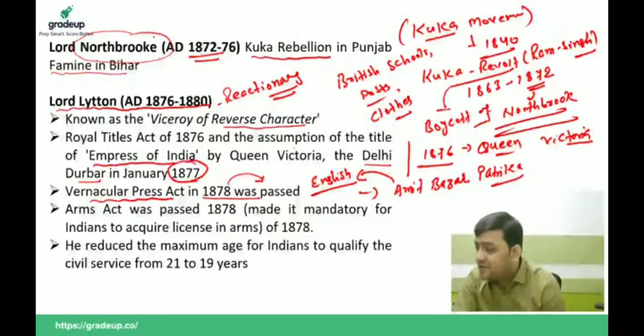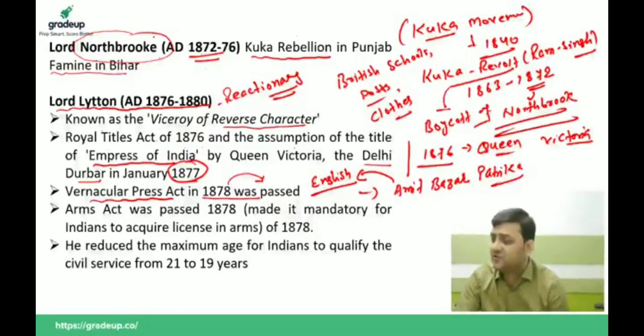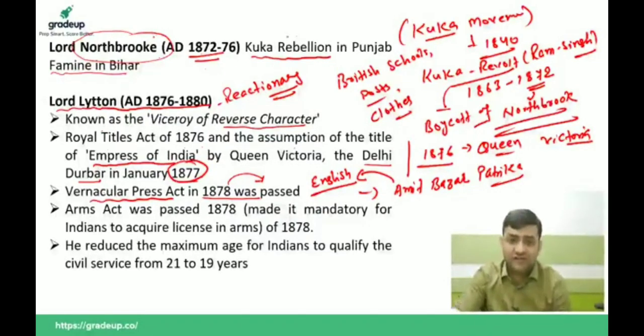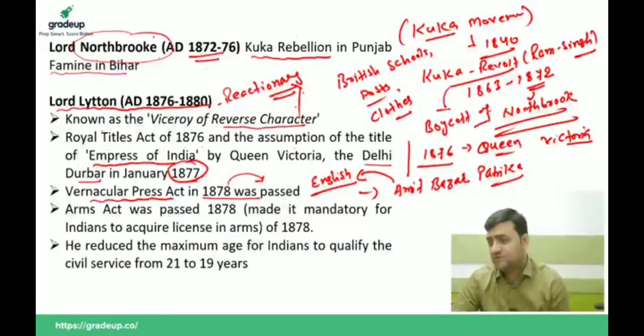Barsa, is it clear to you? You have misunderstood the fact. I will come to the reason why the Indian National Congress was established. That is why Lytton is called a man of reverse character. Why man of reverse character? Because he was not favoring the Indian masses, but he was serving the British East India.